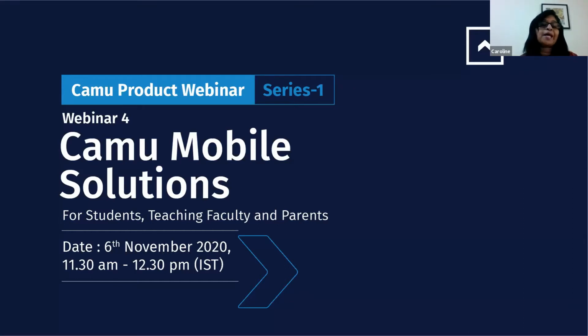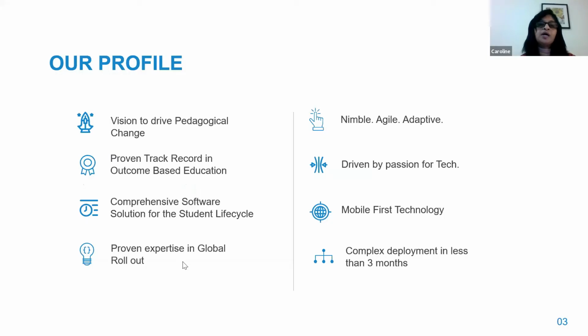Like many of you are existing customers and some of you are new. So we'll just give a brief introduction to the company, about Camo, and what we do, and then we will quickly move on to the session. We are a company that has been in the market for the last 7 years. The company was founded in the year 2013.